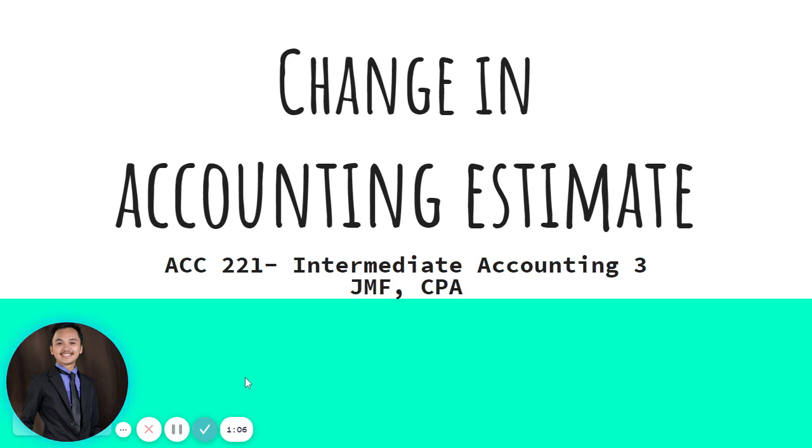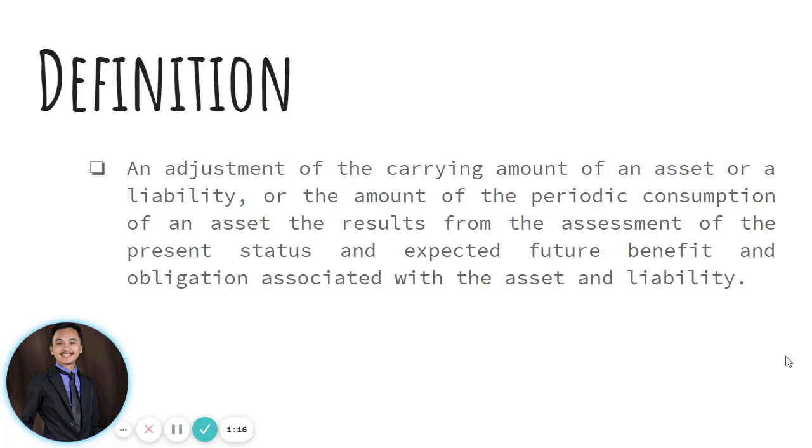So to formally start our discussion with changes in accounting estimate, let us first identify the concept of it by first discussing the definition of what really an accounting estimate is all about. So accounting estimate or change in accounting estimate, it is an adjustment of the carrying amount of an asset or a liability or the amounts of the periodic consumption of an asset that results from the assessment of the present status and the expected future benefit and obligation associated with the asset and liability.